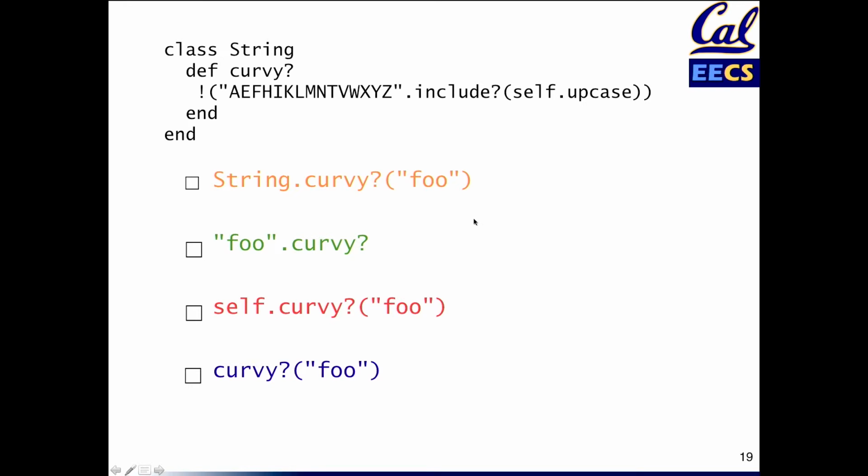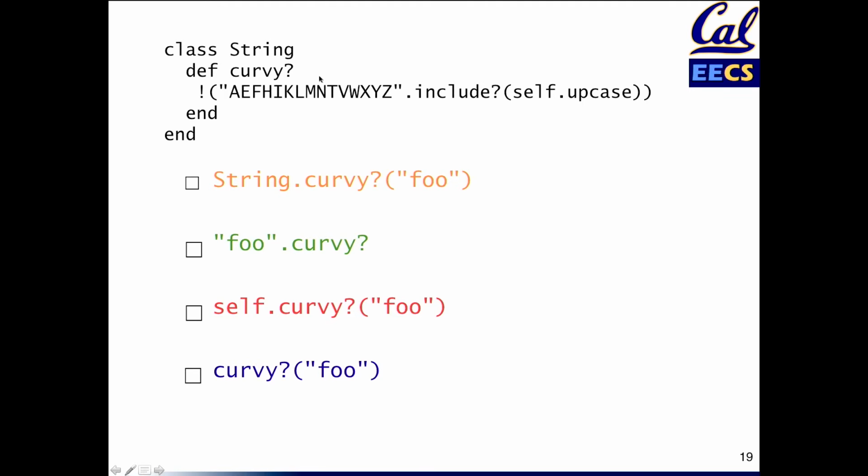What about these guys over here? Let's look at curvy foo. Well, curvy is defined as not taking any arguments. So anything like this, choice 3 or choice 4, has to be wrong because we're trying to pass an argument, but the function isn't written to take one.